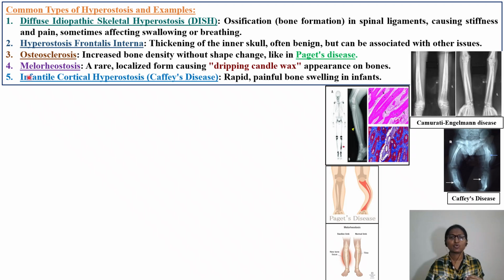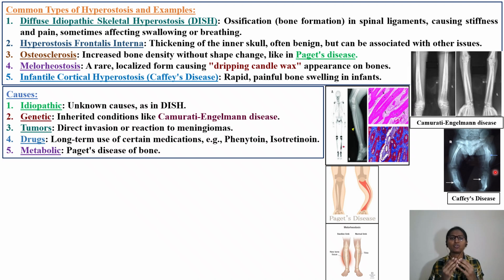And the fourth type is melorheostosis, a rare localized form causing dripping candle wax. This is called dripping candle wax. It is also seen in the case of bones. And the last one is Caffey's disease, which is nothing but infantile cortical hyperostosis. Here you can see in the case of Caffey disease, rapid painful bone swelling. This is seen in the case of infants.